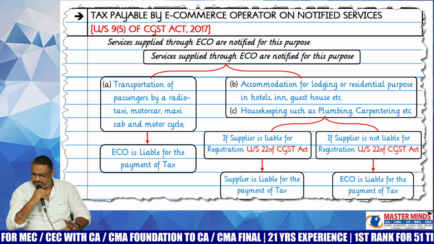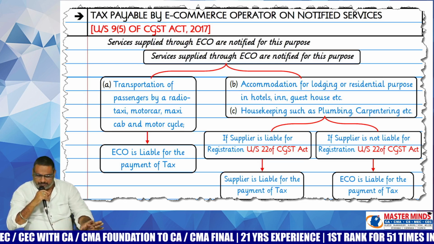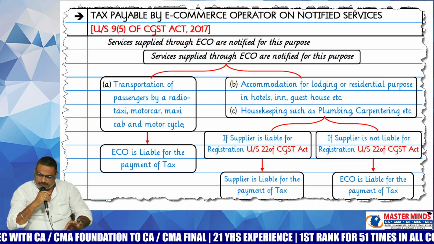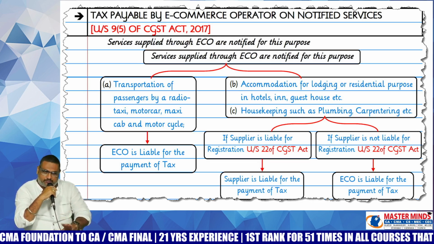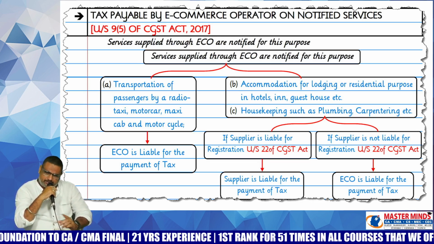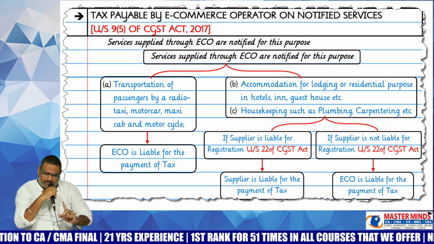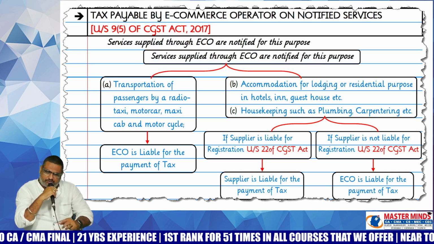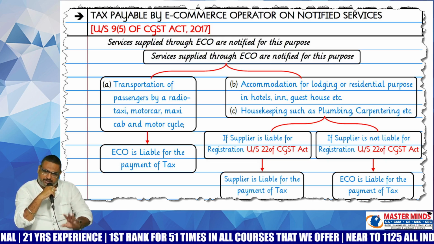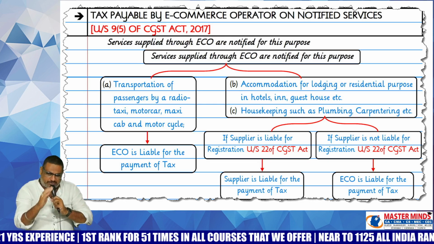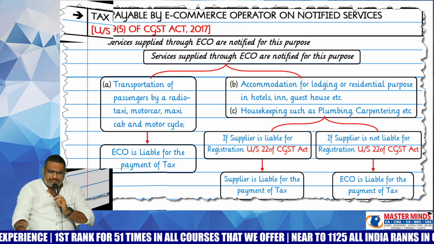With respect to restaurants, food aggregators will always pay the GST. Whereas with respect to the hotel, it depends upon the room tariff. If the room tariff is less than or equal to 7,500, then ECO is liable to pay the GST. If the room tariff is more than 7,500, then the hotel itself will pay the GST. That is the point you need to remember. Okay, ma'am.